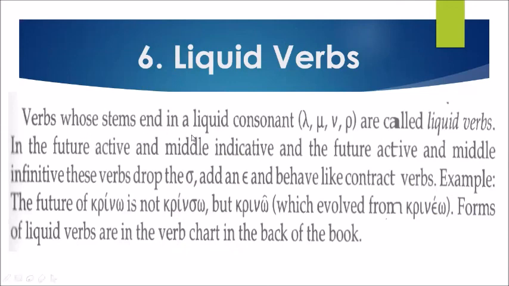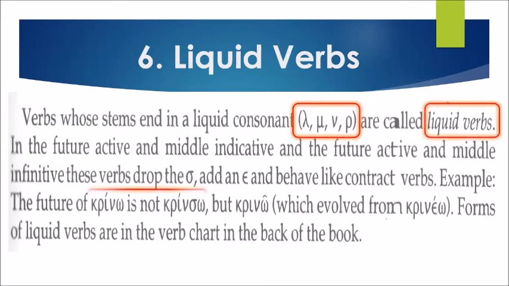Verbs whose stem ends in a liquid consonant like lambda, mu, nu, and rho are called liquid verbs. In the future active and middle indicative and the future active and middle infinitive, these verbs drop the sigma and add epsilon and behave like contract verbs. Example, the future of krino is not krinso, but krino, evolved from krineo. So these are also found in our book. So that's it for the liquid verbs. Again, for the liquid verbs, instead of the sigma, you add the epsilon there.